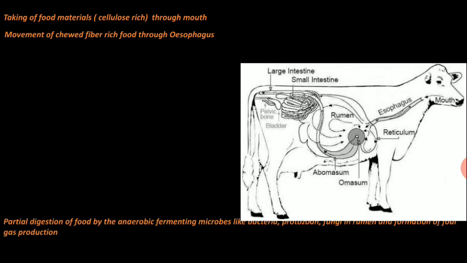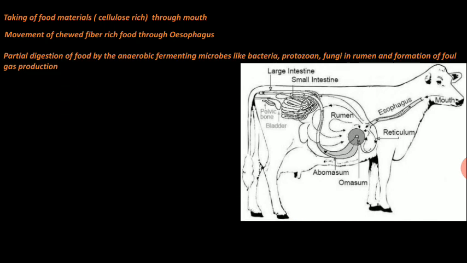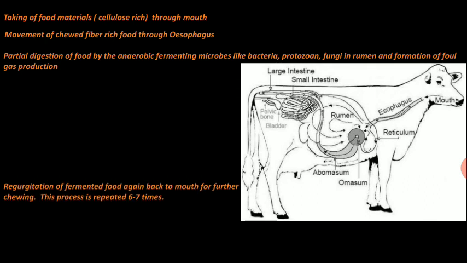At the first compartment, inside the rumen, the food material is partially digested with the help of microbial fermentation, and after that they regurgitate.